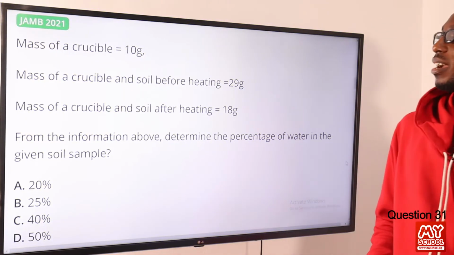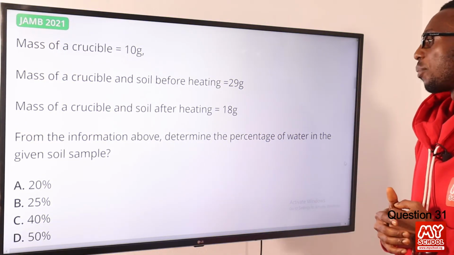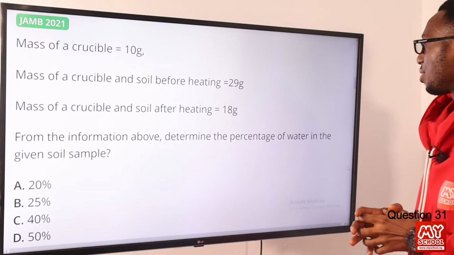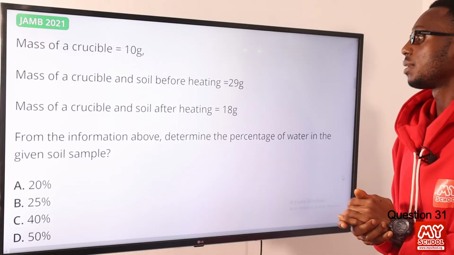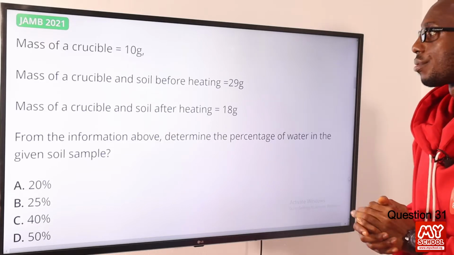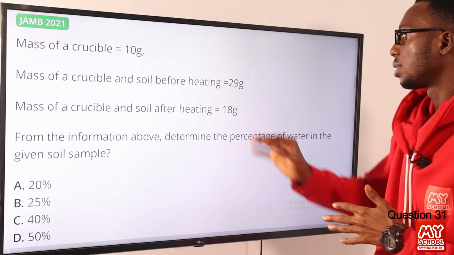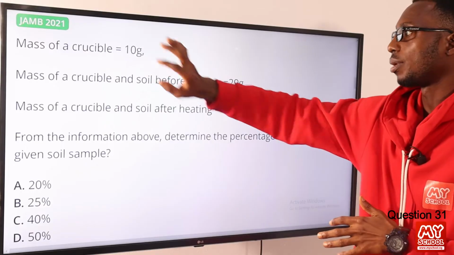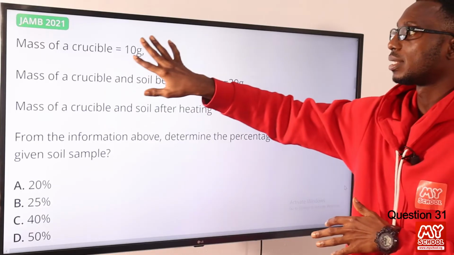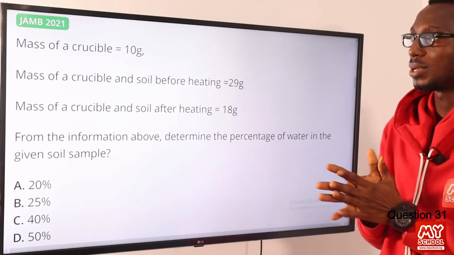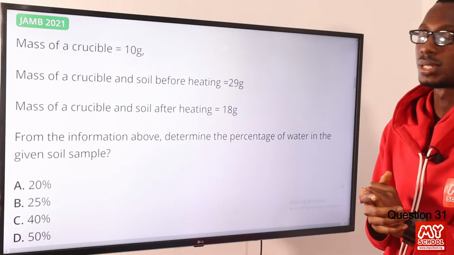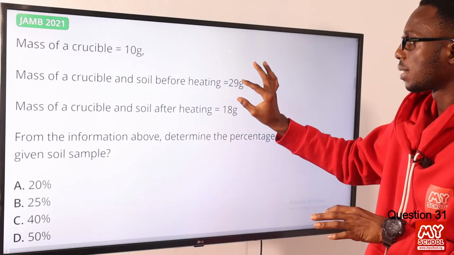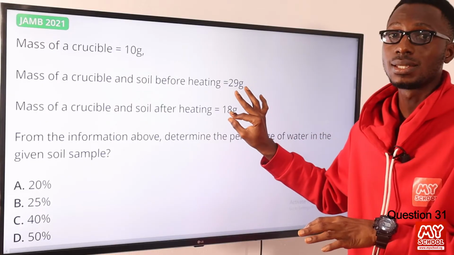31. From the information above, determine the percentage of water in the given soil sample. This is very easy. All you need to do is get the mass of the fresh soil, which is this minus this. So that is 29 minus 10, that is 19. That is the mass of the fresh soil. Then, how much water is lost? You just do this minus this, that is 29 minus 18, that is 11.